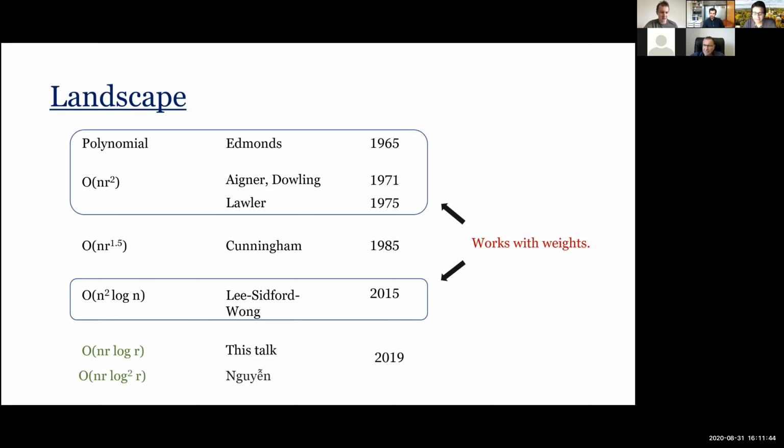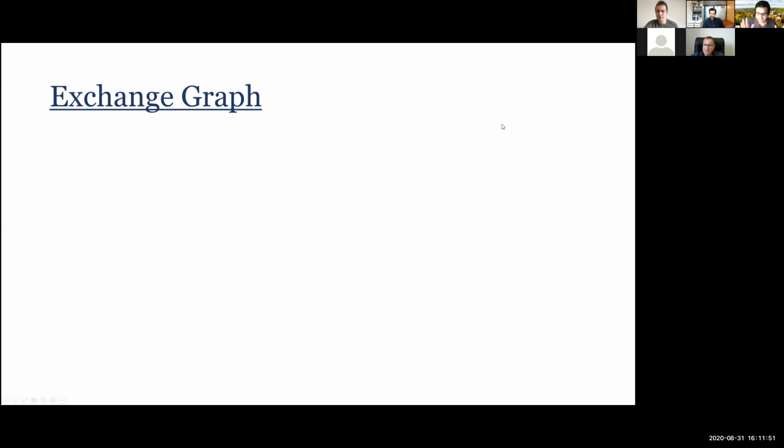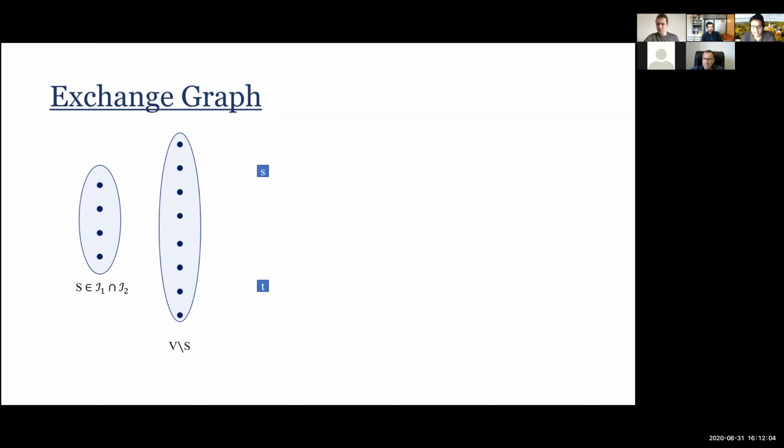Good. Okay, great. So here's the object that drives the algorithms. It's called the exchange graph. Suppose I have a subset S which is currently independent in both matroids. Given this set S, here's a graph that I draw. It has two sides. There is the set S of elements on the left, and all the other elements on the right. I have a source small s and a sink small t.